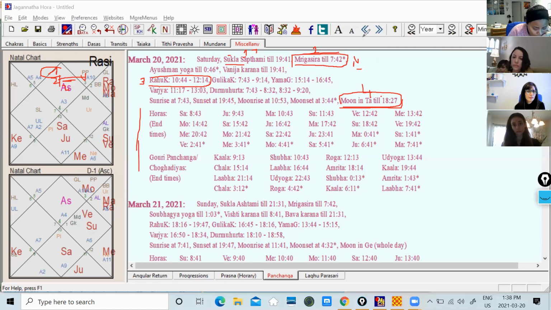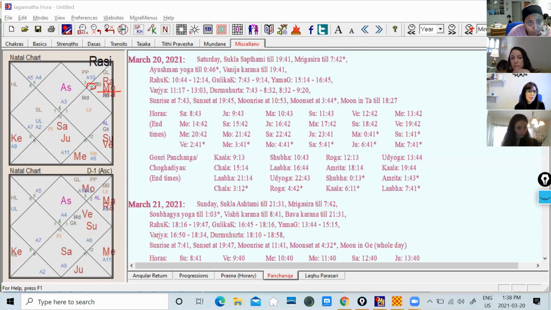So the moon is in Taurus today. If you see, this is the moon. Moon is sitting in the sign of Taurus. 1 is Aries. 2 is Taurus. 3 is Gemini. 4 is Cancer. So the moon is in the Taurus sign right now. You must read this information every day to read the Panchang.